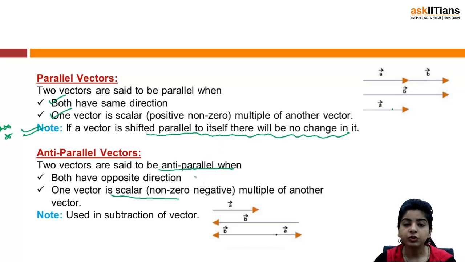What is exactly the difference between parallel and antiparallel vectors? In parallel vectors, you need to have the vectors in the same direction. In the figure also you can see this is my A, this is my B. The directions are opposite and the vector is a scalar multiple of another vector which is non-zero negative. And the concept of antiparallel vectors is applied in subtraction of vectors. We'll be discussing the subtraction of vectors later. So this is where this concept is used.